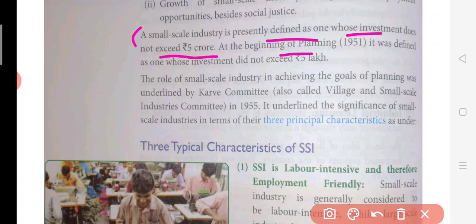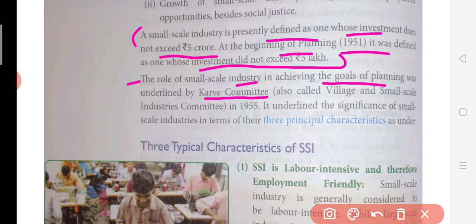At the beginning of the planning in 1951, it was defined as one whose investment did not exceed 5 lakhs. So in the old books you will find this figure as 5 lakh. Today it is 5 crore. It has been changed; due to industrial inflation they have adjusted these figures. Now, the role of small scale industry in achieving the goal of the planning was underlined by the Karve Committee, also called the Village and Small Industries Committee, 1955.